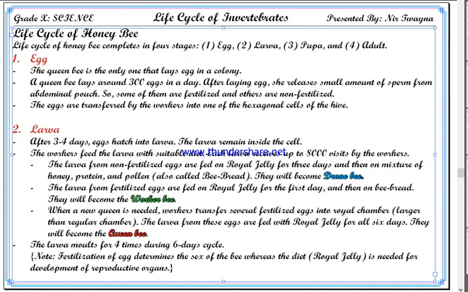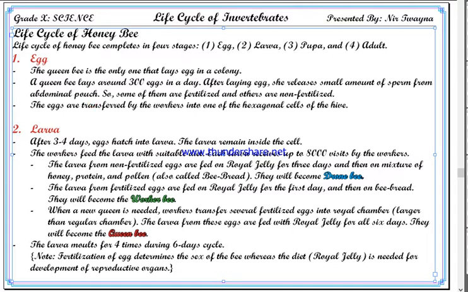and a queen bee lays around 300 eggs in a day. So this is what the queen bee does all day. It keeps on laying eggs. All it does is lay eggs. Yes, and after laying an egg, she releases a small amount of sperm from an abdominal pouch.